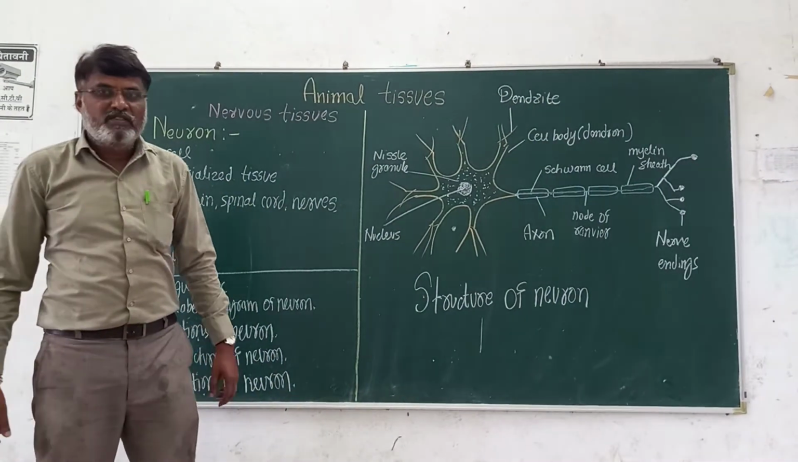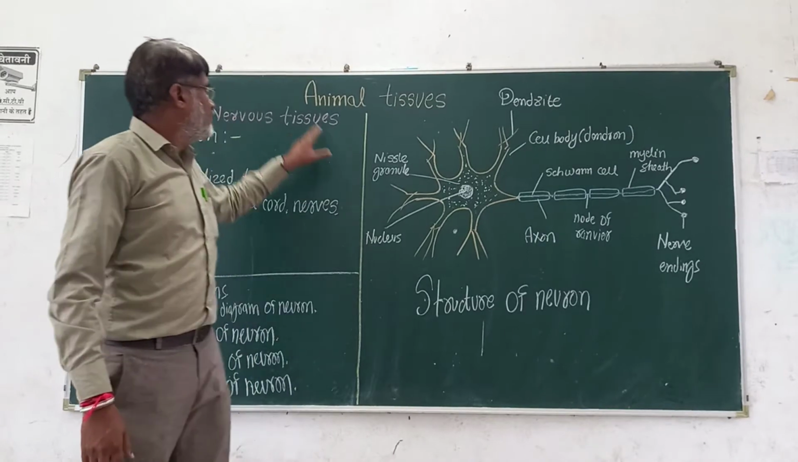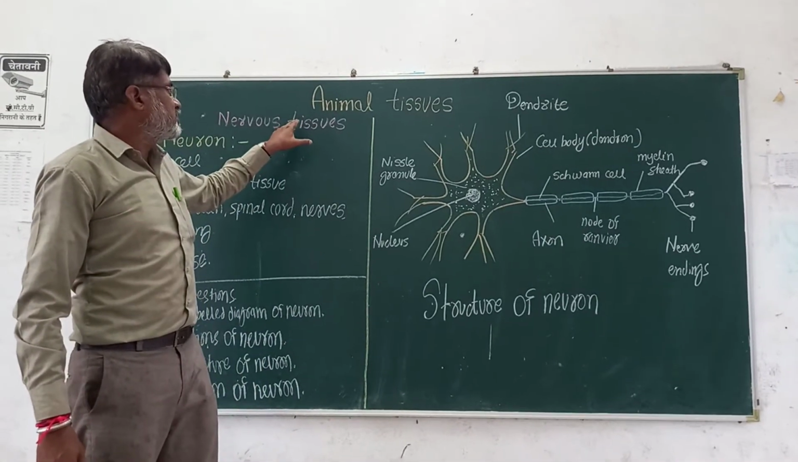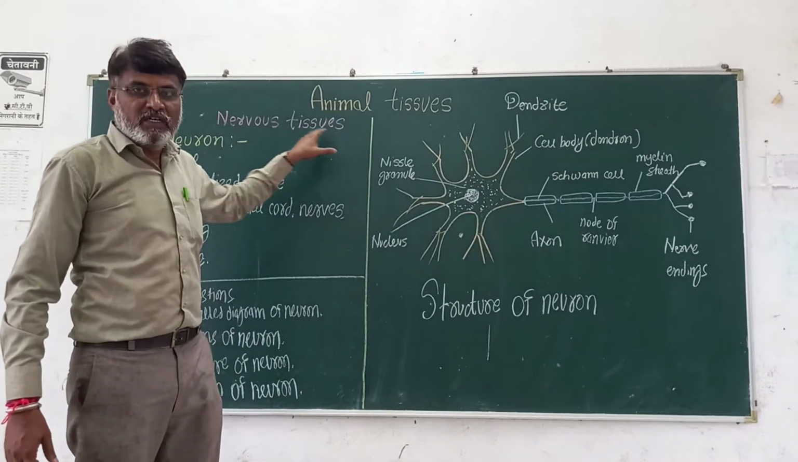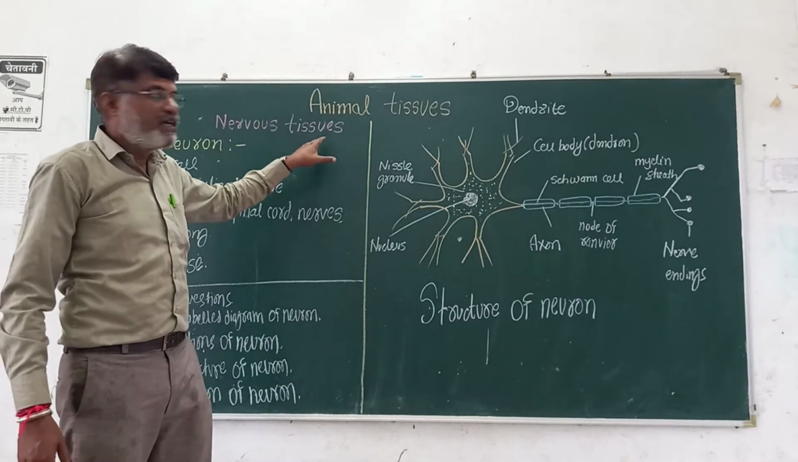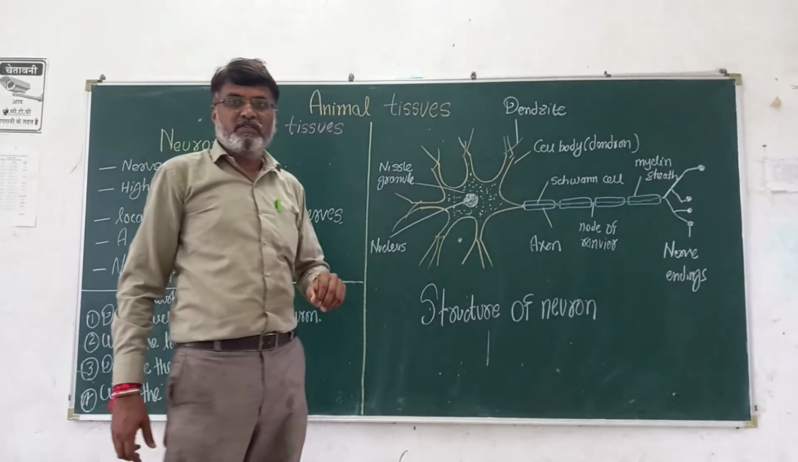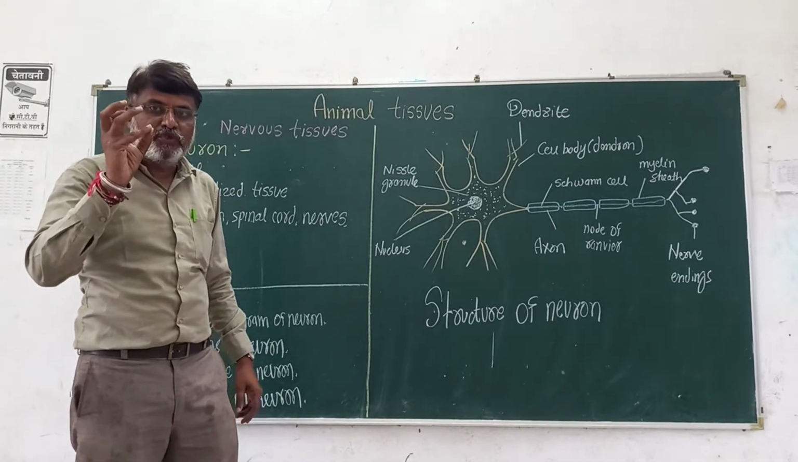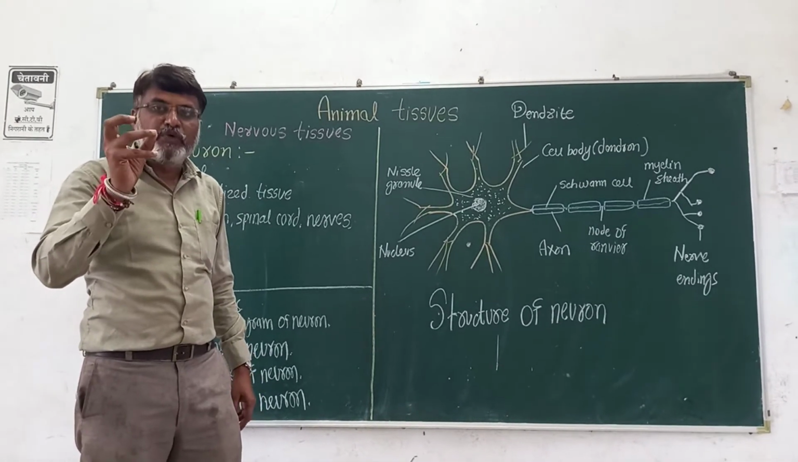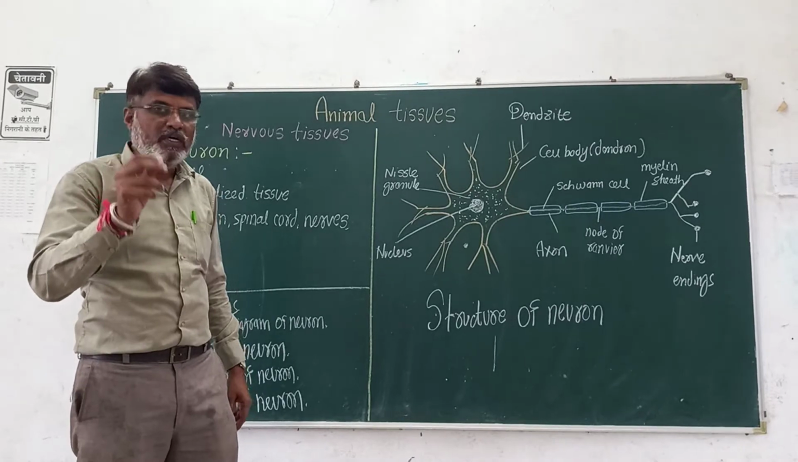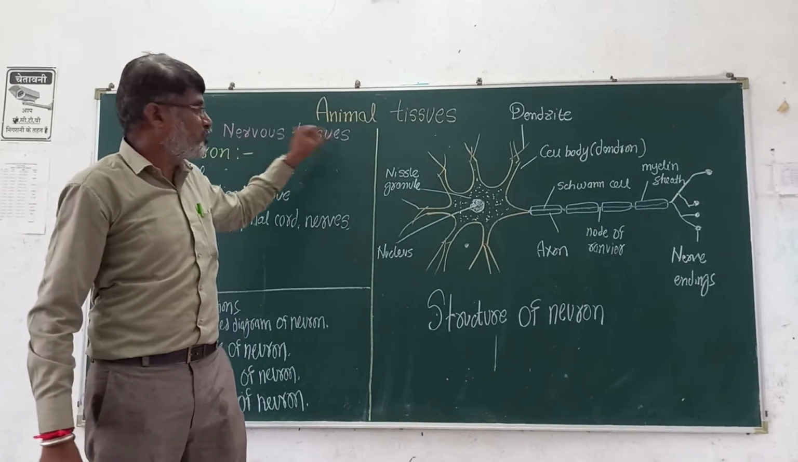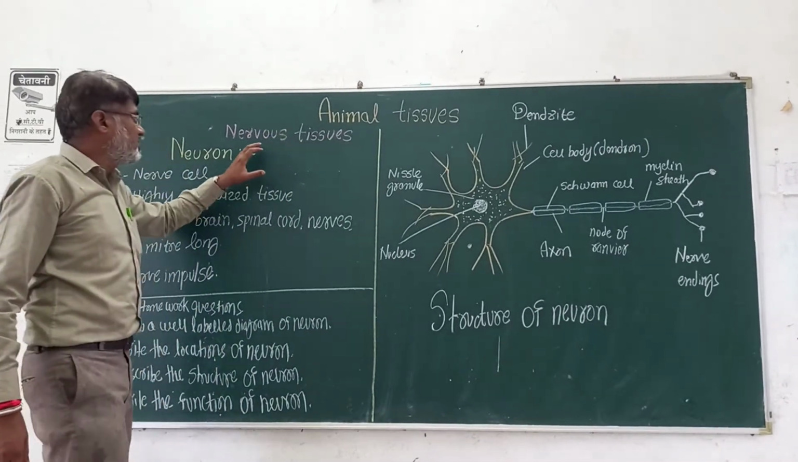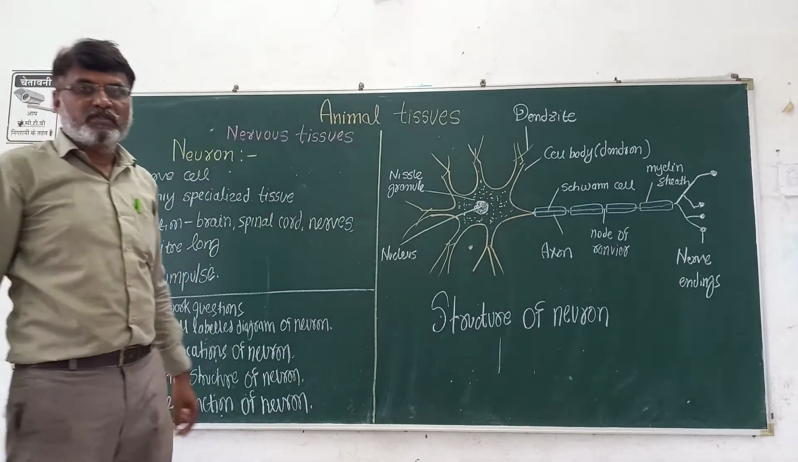Good morning, students. Today we are going to discuss the nervous tissues. These nervous tissues come under the animal tissues. Animal tissues are of four types: epithelial tissue, connective tissue, muscular tissue, and now the last, nervous tissue. Today we are going to discuss the nervous tissues.